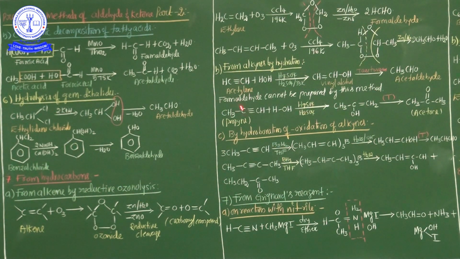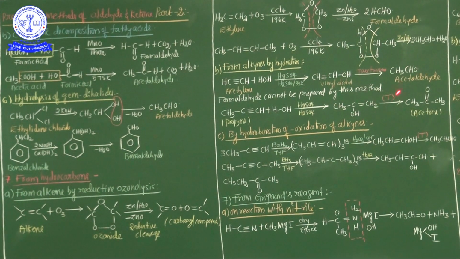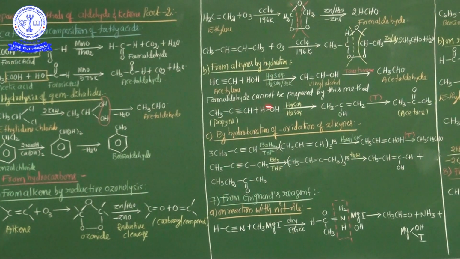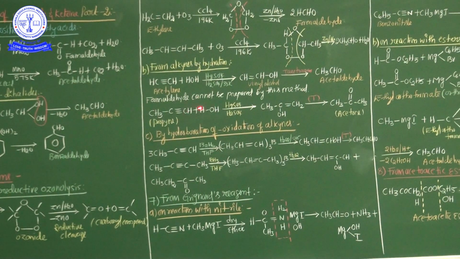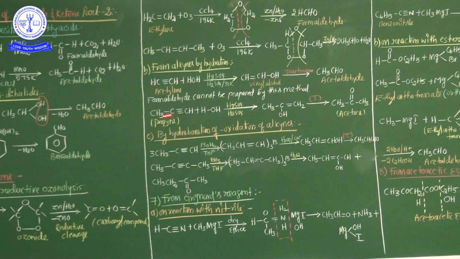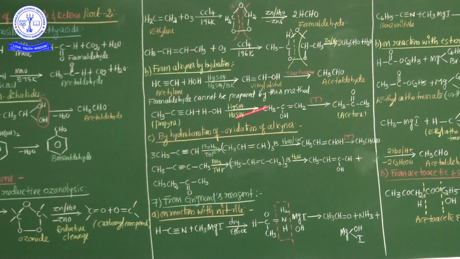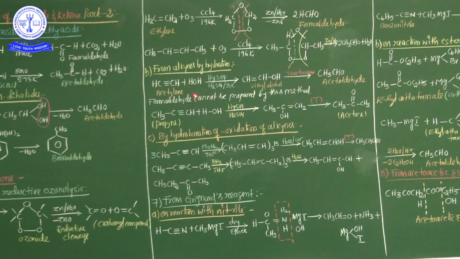Now see here, acetylene treated with water, vinyl alcohol is formed. This vinyl alcohol is involved in the tautomerism process. Finally, it is unstable, tautomerism process, and acetaldehyde is formed. Now note down this very important point: formaldehyde cannot be prepared by this method. Only acetaldehyde is formed. So formaldehyde cannot be prepared by the alkyne hydration method.